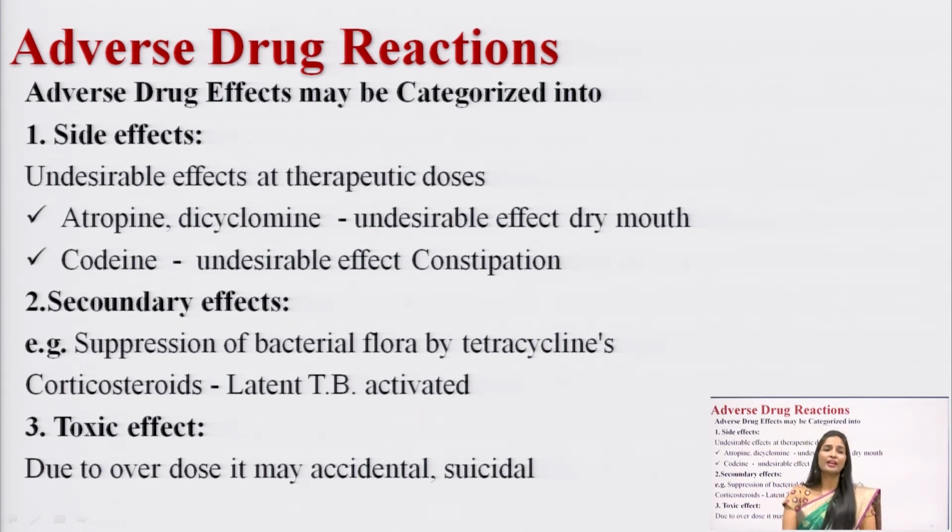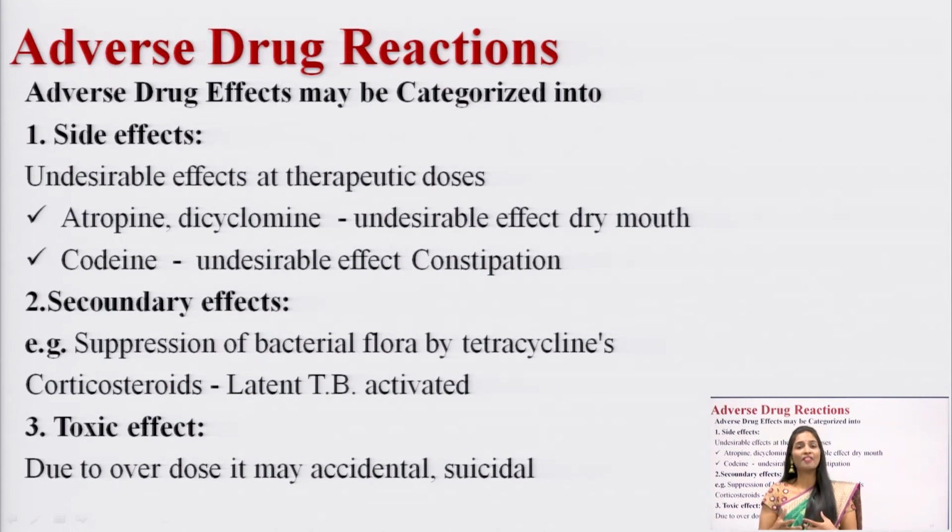Next one, secondary effects. What are secondary effects? If you give antibiotics to suppress microorganisms, the antibiotics suppress the microorganisms and, apart from that, also suppress the bacterial flora.